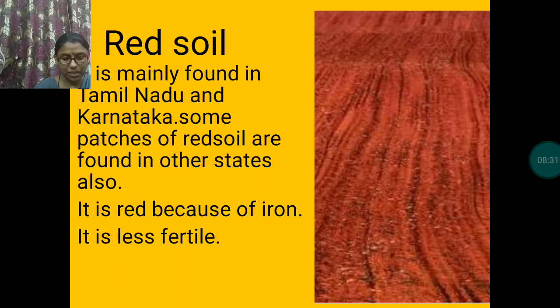These soils are found in Tamil Nadu, Karnataka, some parts of Maharashtra, Andhra Pradesh, Madhya Pradesh, Odisha, and Jharkhand. If we add a sufficient amount of fertilizer, then we can grow cotton, millets, and pulses in this type of soil.